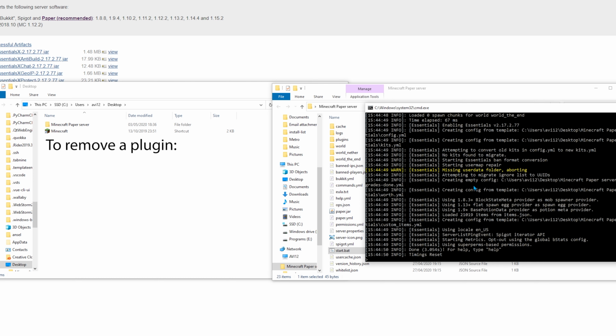To remove a plugin, you will need to close the server and then take the jar file out of the folder. That's because the server application will be using them, and Windows will prevent you from deleting or moving any of the files. Now, if you're going to install a lot of plugins, there may be collisions in command names. For example, EssentialsX has a weather command as well, which overrides the default weather command.